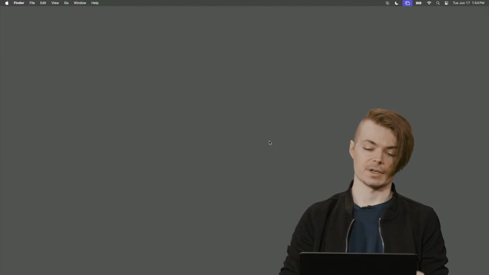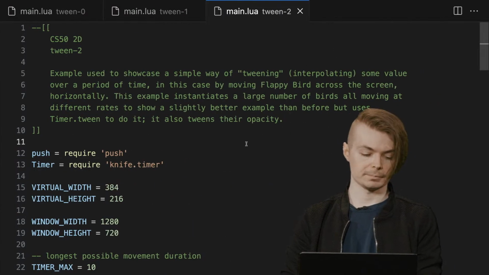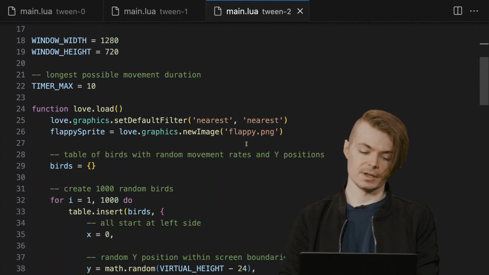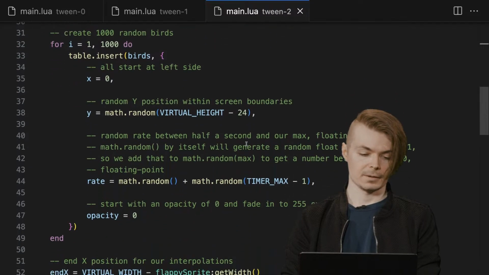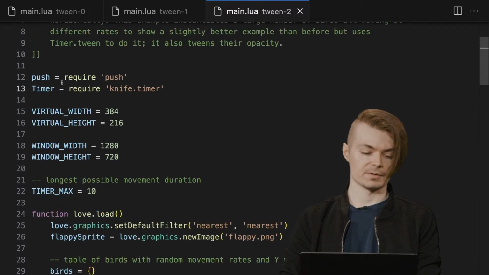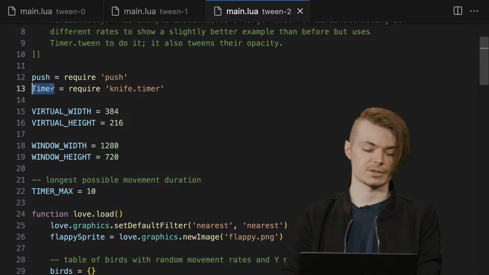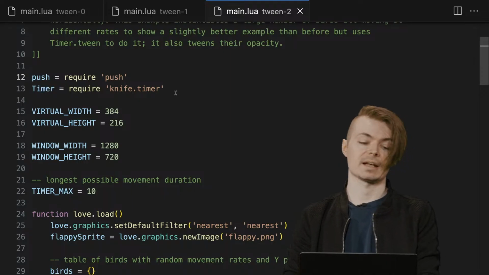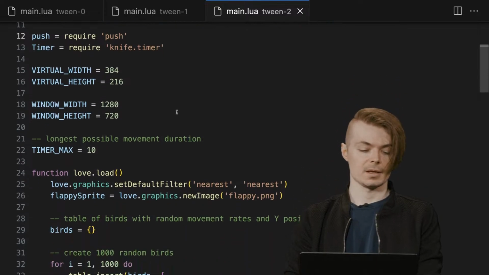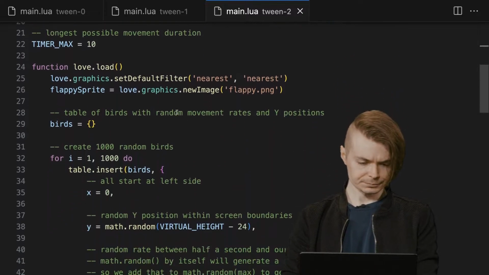So, as we'll see here, I'm going to go ahead and open up this code. We're using knife.timer, which, if I hadn't alluded to that previously, will be in all the repos, all the examples. We're just importing it as an object. It's just a library, just like push is, just like classes that we've used so far. And this will be in every example.